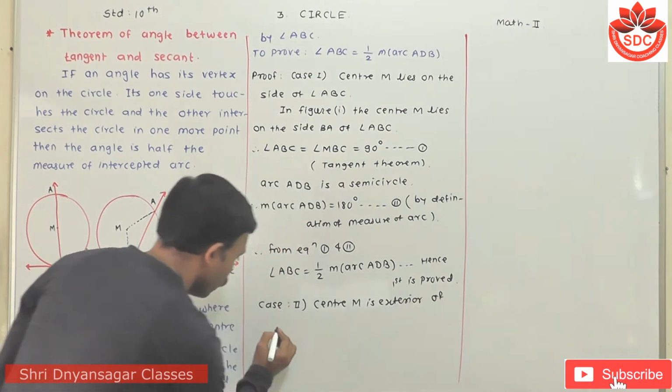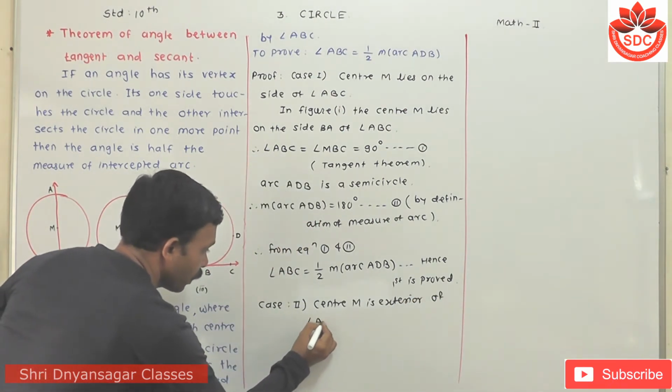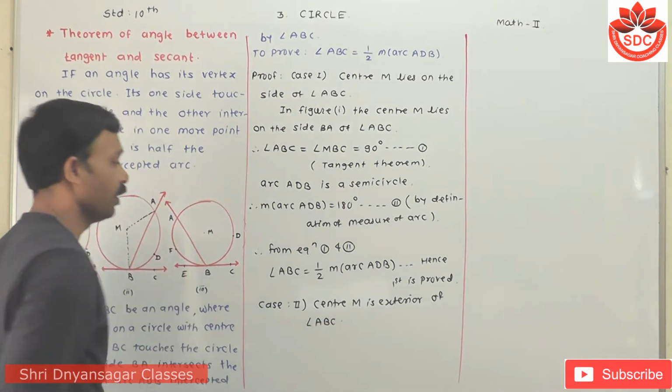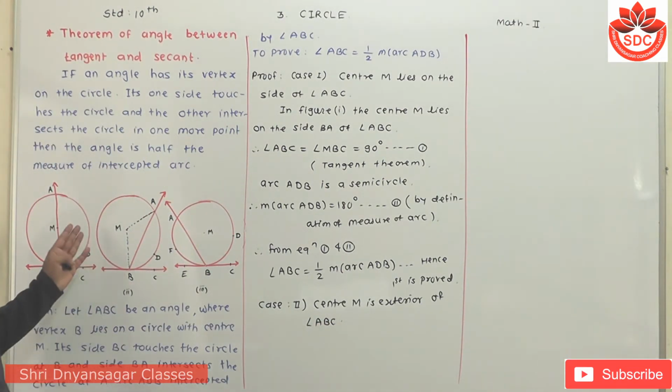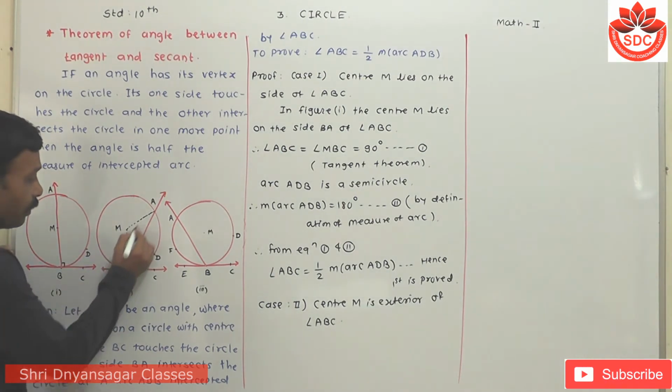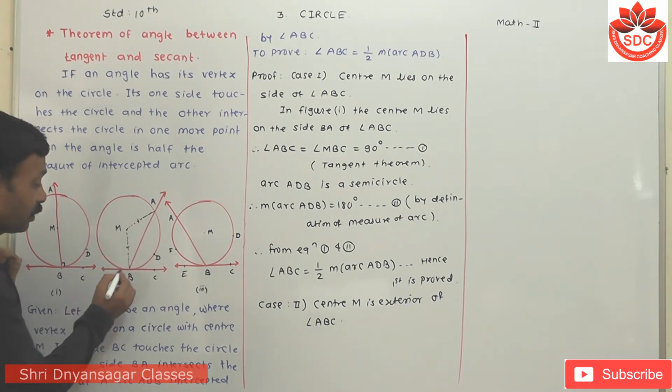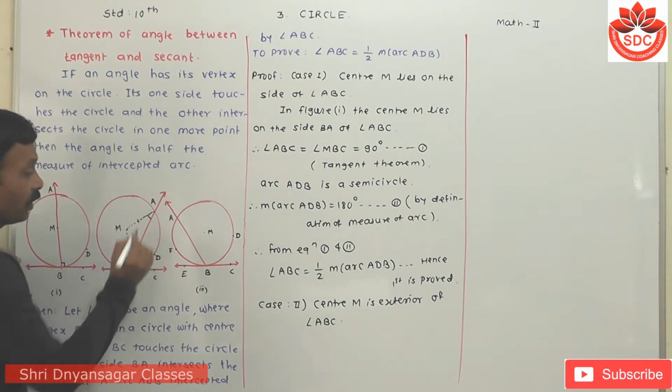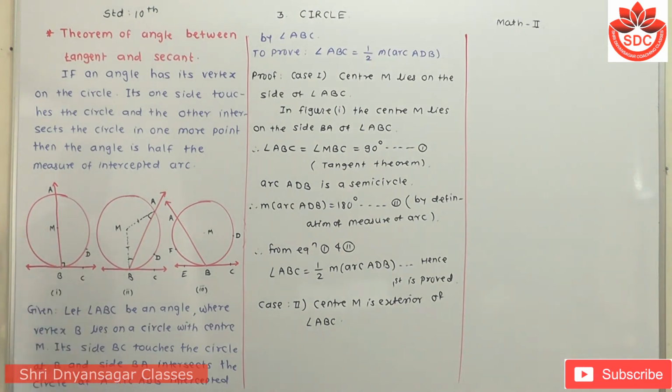Exterior of angle ABC. If it is exterior, then we have to join these two segments, then the triangle is formed. In this triangle MAB, these two sides are equal because they are radii of the same circle, so the base angles are also equal. So we take the second case here.